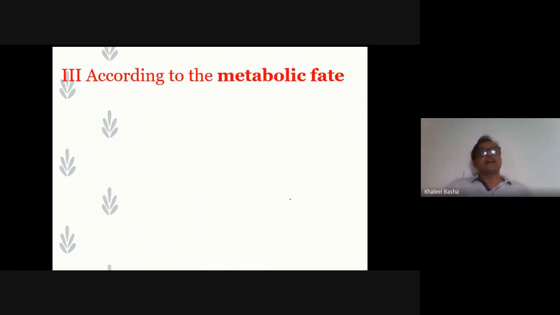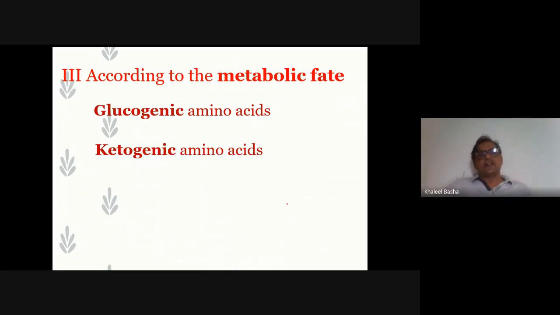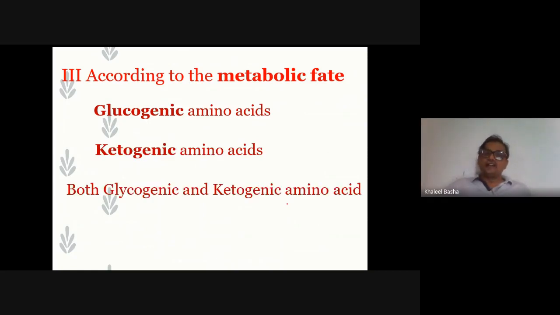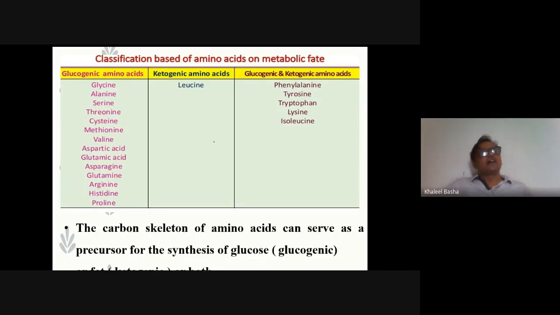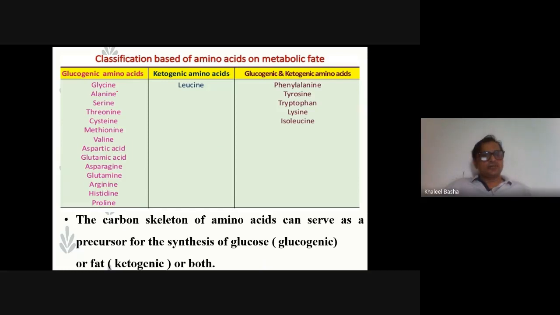Next, amino acids can be classified in one more way, according to the metabolic fate. There are glucogenic amino acids, ketogenic amino acids, and both glucogenic and ketogenic amino acids. What do we mean by glucogenic amino acids? Among these amino acids, glycine and alanine are glucogenic. Why are they called so? Because metabolism is nothing but the spectrum of biochemical reactions that take place in our body. Metabolism is nothing but anabolism or catabolism.